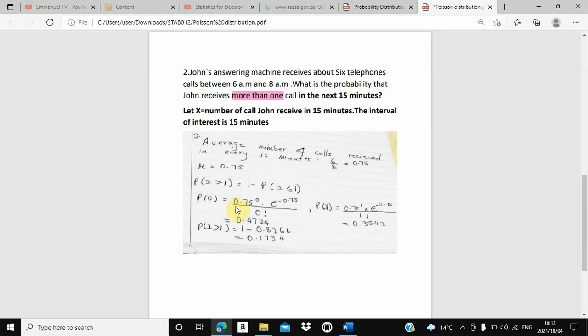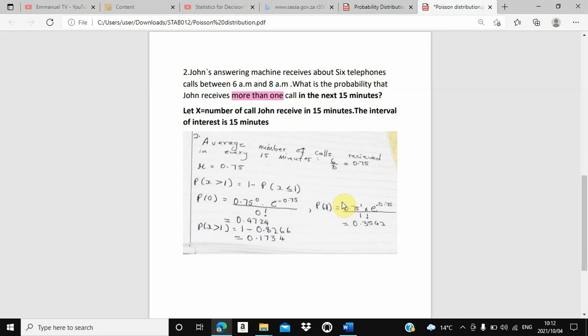For 0, we said it is 0.75 to exponent 0. You just use the same formula. Where there is x, you place 0. That's why here there is 0. From the 0.75 to exponent 0 times e to the exponent minus 0.75, divided by 0 factorial, which is equal to 0.4724. We are done with 0. From there we are going to 1.